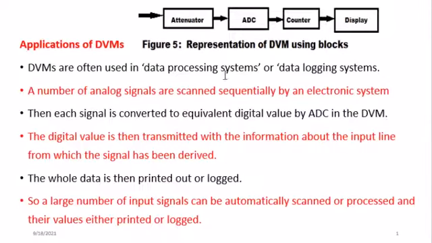And data logging is the same thing. It is something that will be monitoring a particular system, taking readings from time to time. So the analog signals that we are detecting from either data processing or logging are now scanned sequentially, that is after a fixed period of time, and then these signals will be converted into equivalent digital values by using the ADC in the digital voltmeter we have seen.